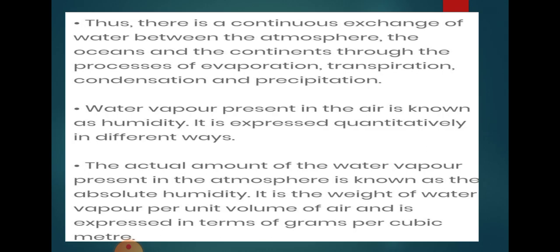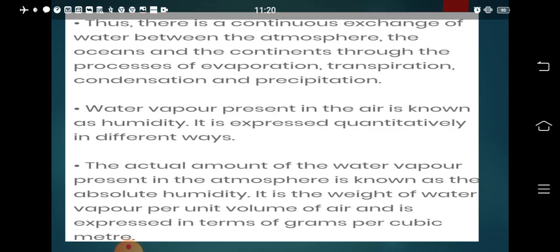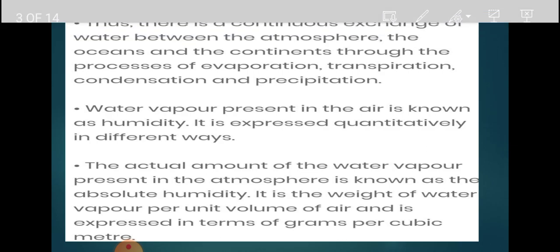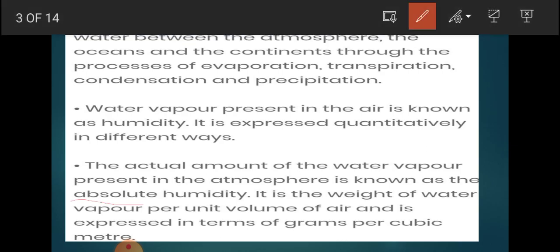Water vapor that is present in our air is known as humidity. It is expressed quantitatively in different ways. What is humidity? The water vapor that is present in our air is called the humidity. The amount of humidity can be different in different areas. This actually depends on the temperature of the air, obviously. The actual amount of the water vapor present in the atmosphere is known as absolute humidity.